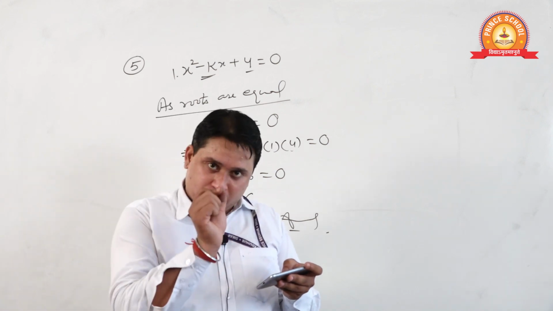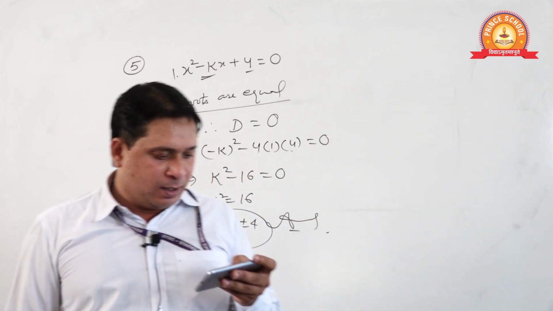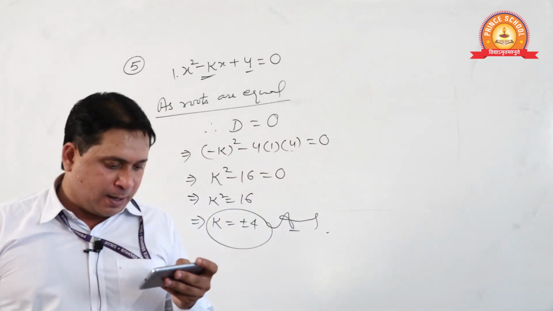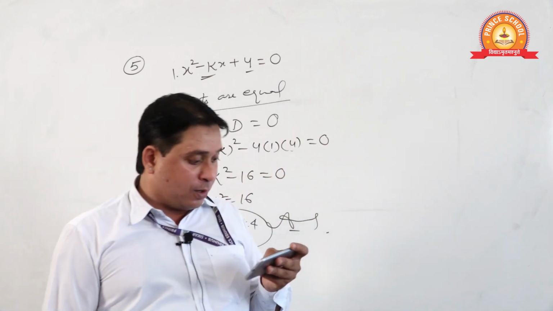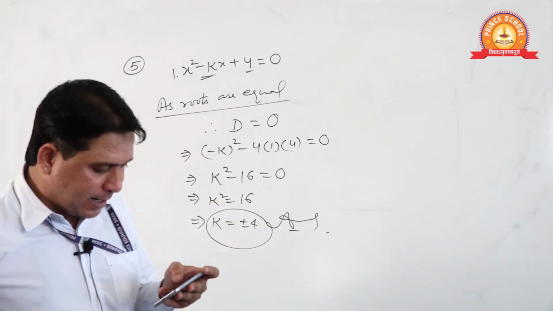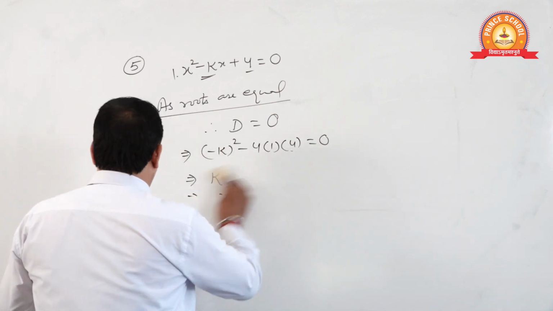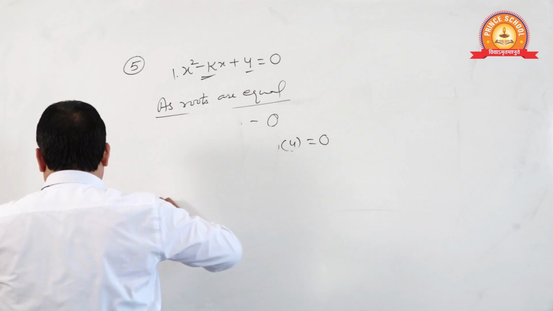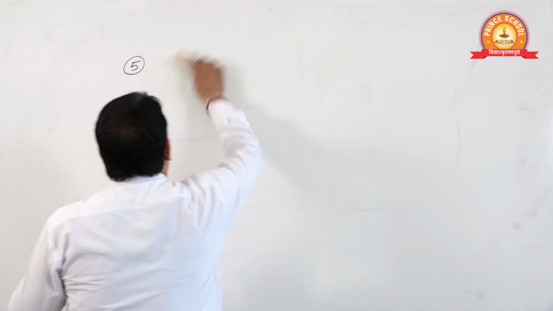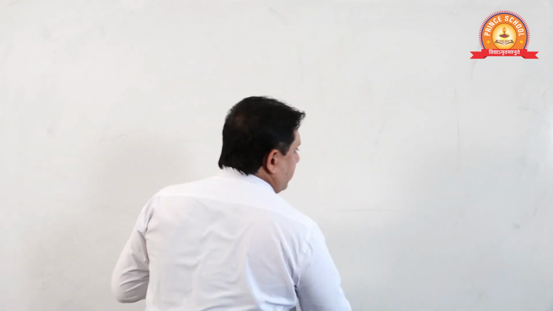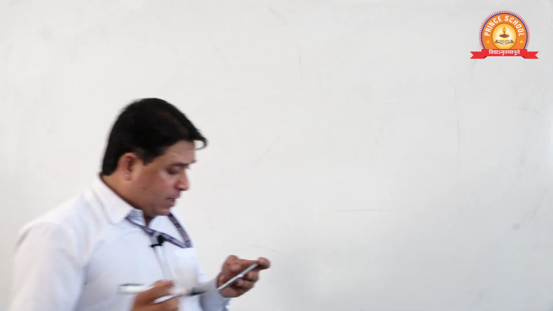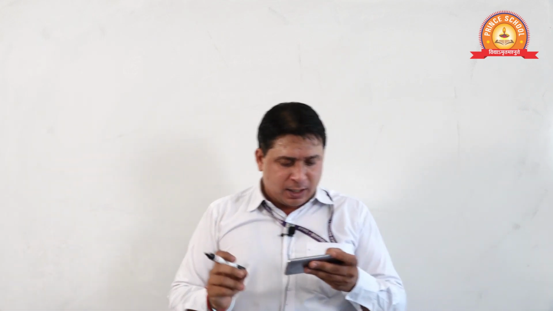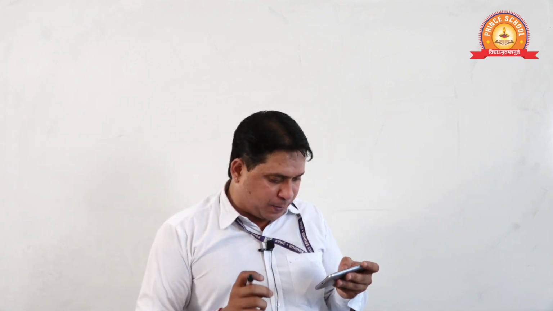If x plus 1 is a common root of this and this, then find the value of ab. Okay. See students, what is the equation given? The statement given is x plus 1 is a common root of ax square plus ax plus 3 and x square plus x plus b, then the value of ab.